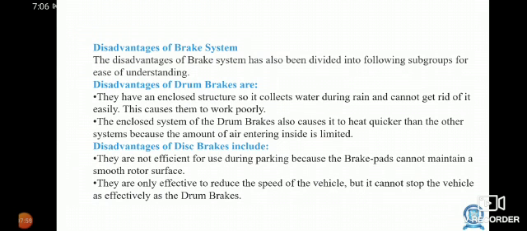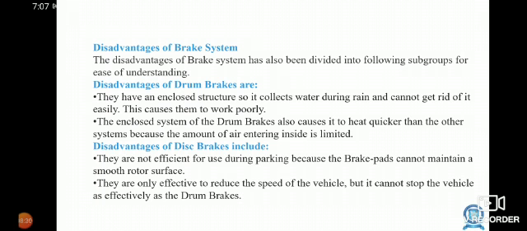Disadvantage of brake system. The disadvantages of brake system have also been divided into the following subgroups. Disadvantage of drum brakes: they have an enclosed structure, so it collects water during rain and cannot get rid of it easily. This causes them to work poorly. The enclosed system of the drum brakes also causes it to heat quicker than the other system because the amount of air entering inside is limited.